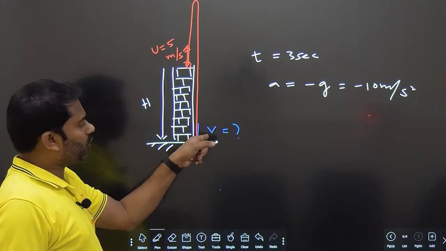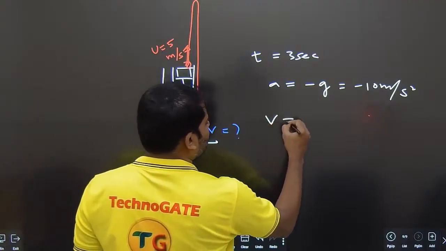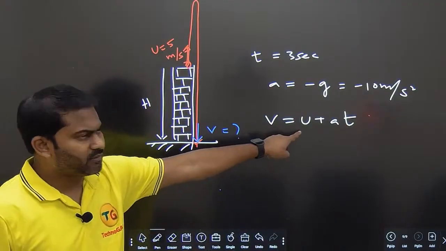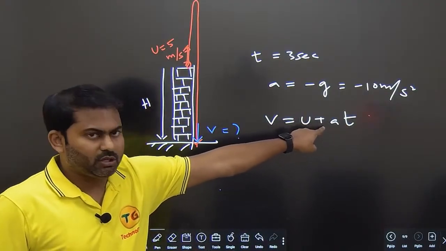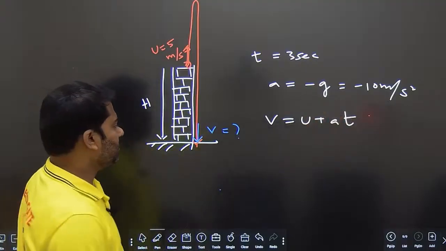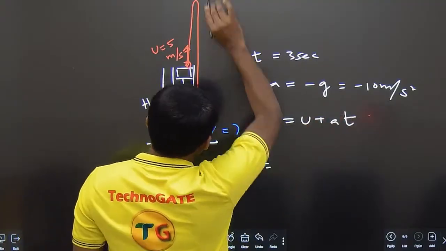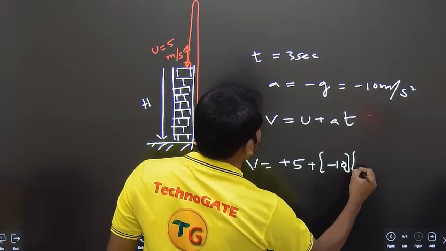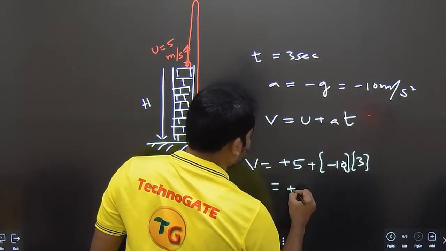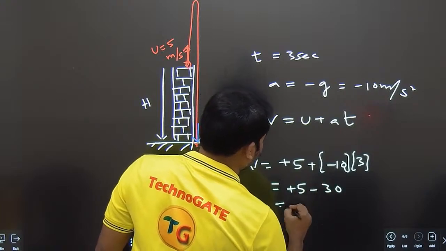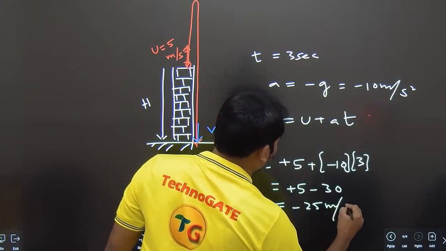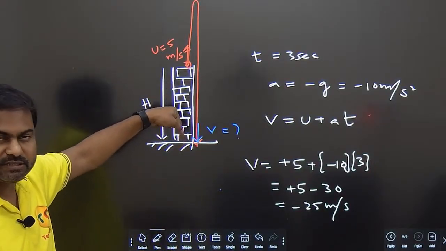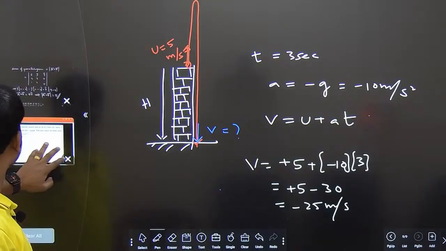And we want the value of v, right? Use the formula v is equal to u plus at, because you know initial velocity, you know the acceleration, you know the time. Clear? So v, u is upward, so I'll put plus 5, a is minus 10, and time is equal to 3. So you'll get it as plus 5 minus 30, which comes out to be minus 25 meters per second. The velocity with which it is reaching the ground is 25 meters per second downward.